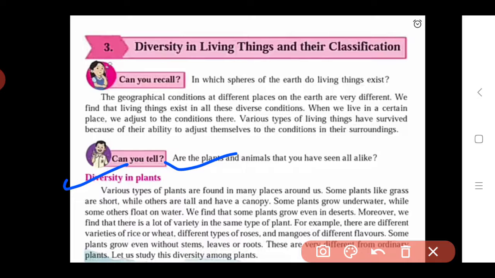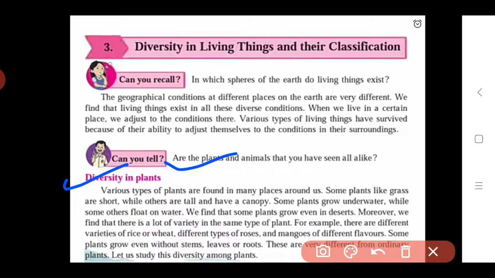And they have a canopy. Then some plants grow underwater, means some plants grow inside the water, and some plants float on the water. We also find that some plants grow even in deserts. Means here we see different geographical conditions: underwater, in the water, desert. These are various geographical conditions, and in all of them we find various types of plants.